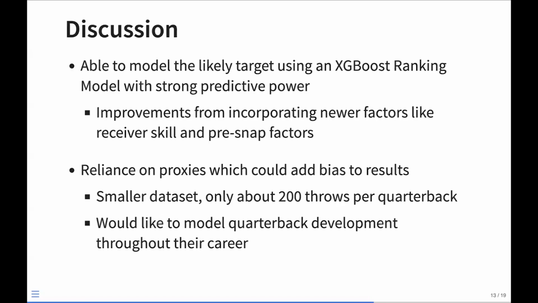And there's also a small data set, right? Even for the quarterbacks that threw the most in the first 9 weeks, there were only about 200 throws for those quarterbacks that we could really analyze. And so to be able to model over the course of an entire season would be great, as well as over the course of a career for a quarterback. We could model not only quarterback development, but also in each season if they're doing better against certain opponents or not as good against other opponents.